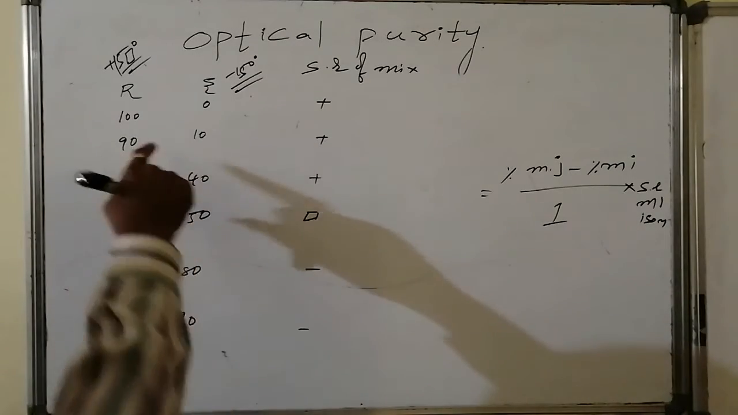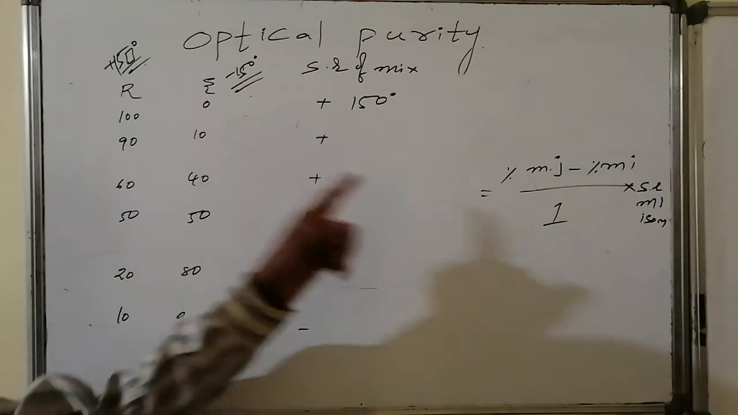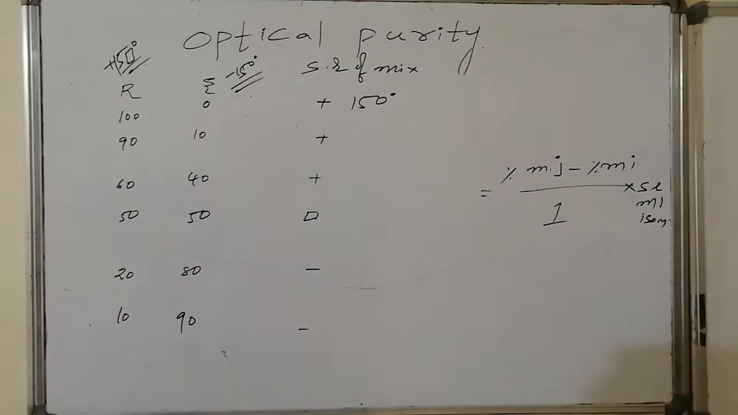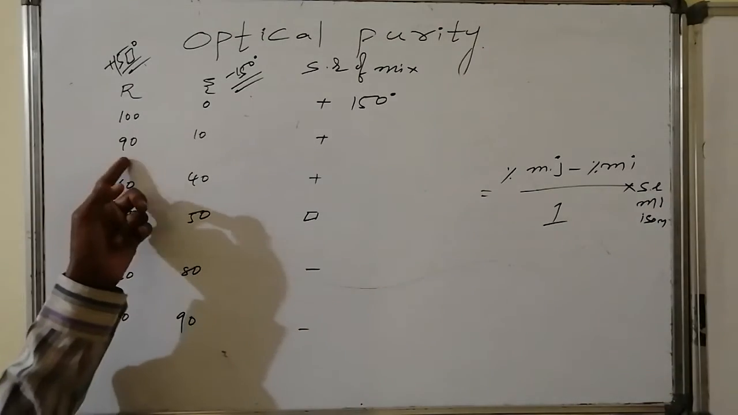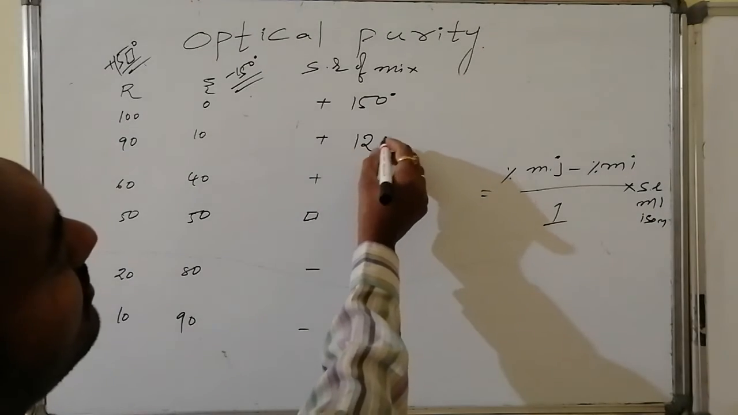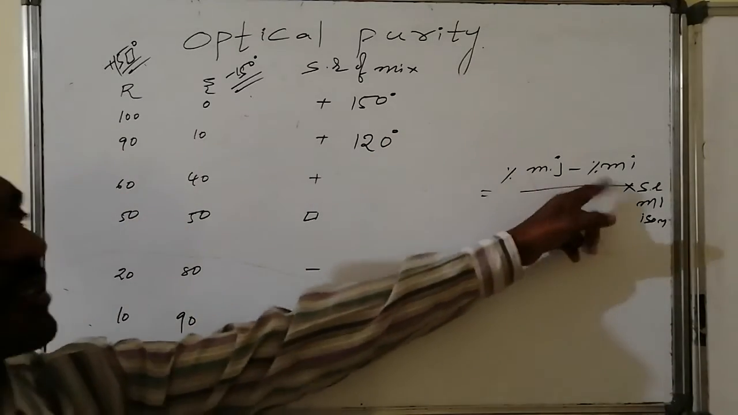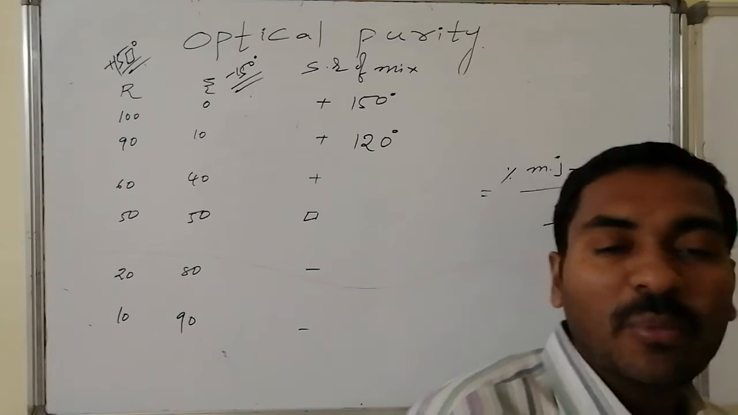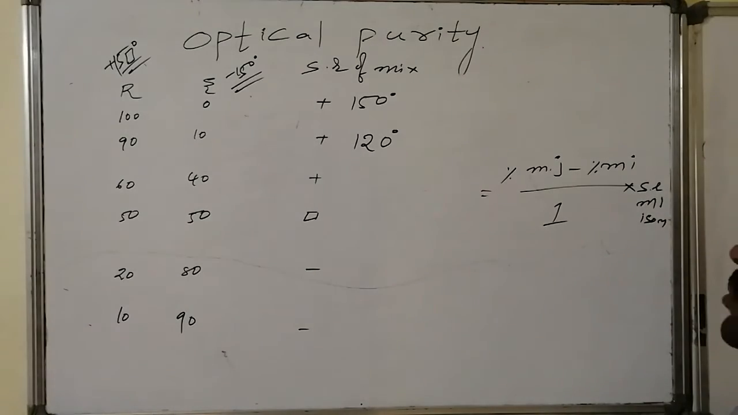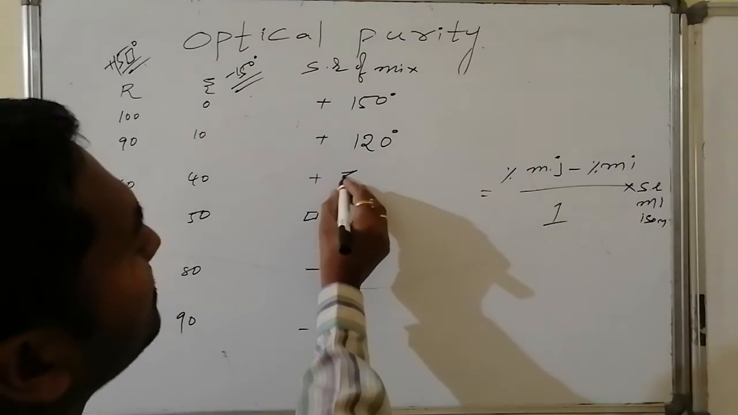If I go for the first case, here it is plus 150 degrees, whereas 90% minus 10% is 80%. 80% implies 0.8. 0.8 into the major, which is 150, that is 8 into 15, that is 120 degrees. In the next case, 60% minus 40% is 20%. 20% stands for 20 by 100, 0.2 into 150, that is 30 degrees, the specific rotation of the mixture.